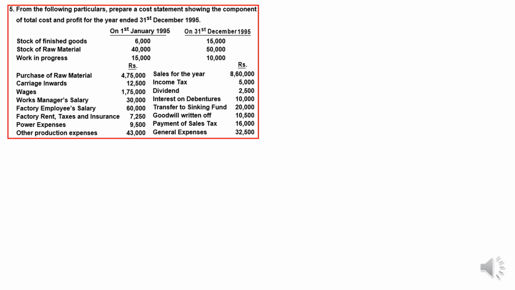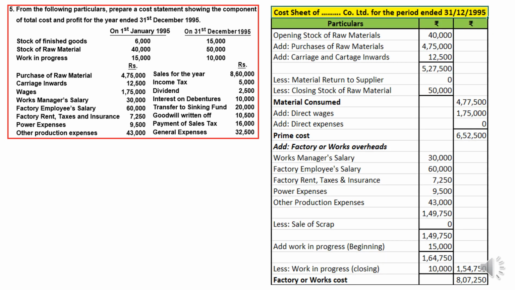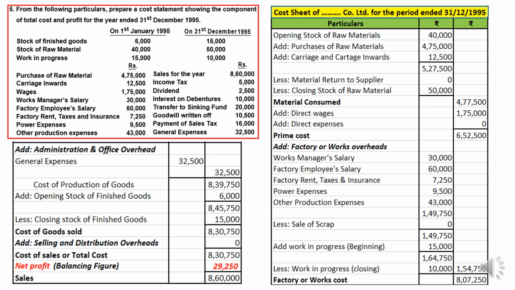Next, see this long question. We have been provided with the particulars of the company for the year ended 31st December 95. Opening stock of finished goods, raw material, work in progress, that is opening as well as closing, we have provided. Further information we have, various expenses we have, right? So how to prepare the cost sheet? I have already prepared the cost sheet with the information.